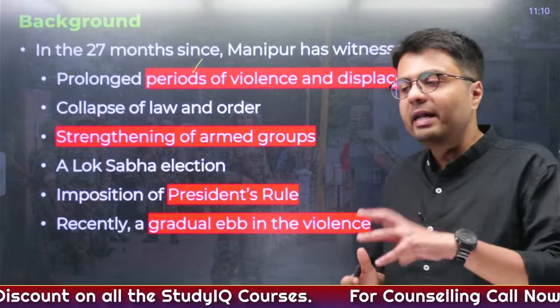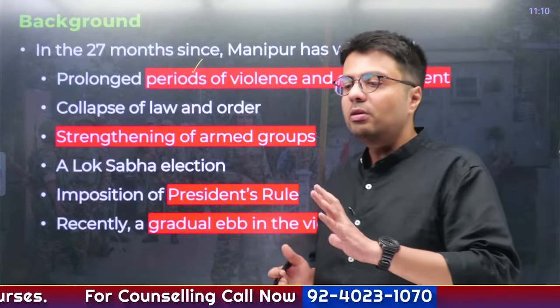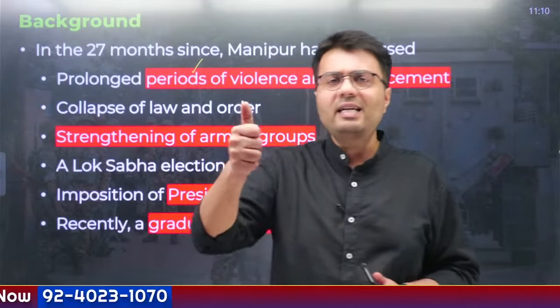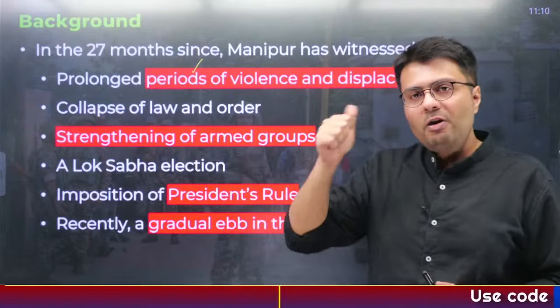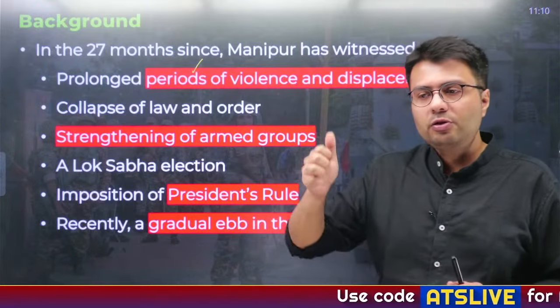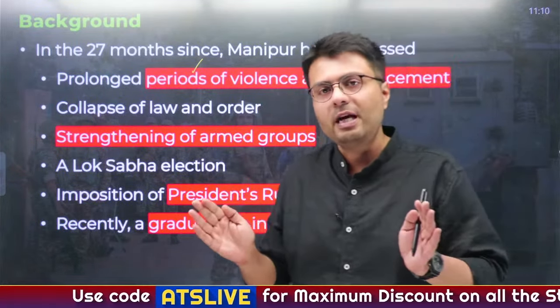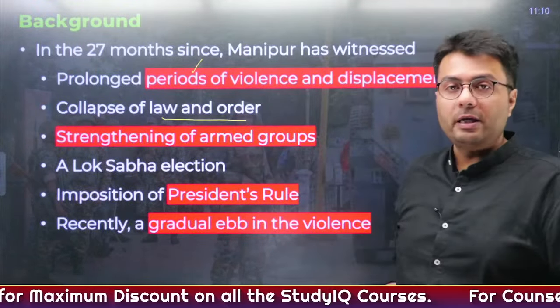Similarly, this violence resulted in the collapse of law and order in the region. There is a political theory that states that the state is in control only when it has the power to police the people. Now imagine a situation where there is no power of police to control the violence. Do you think rule of law would be applicable in the region? Obviously not. So it led to the collapse of law and order.